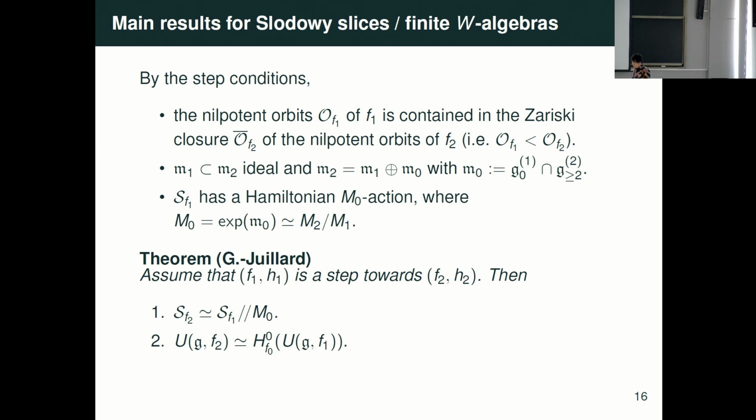And our theorem, joint work with Thibault Juillard, is: assume that this step condition is satisfied, then the Slodowy slice of F2 is obtained as a Hamiltonian reduction from the Slodowy slice of F1. And also, using this classical case, we obtain that the finite W-algebra case is the same, with the same result. I mean, the finite W-algebra of F2 is obtained as a quantum Hamiltonian reduction of the finite W-algebra of F1. It's very nice. Then the question is, how many examples do we have?